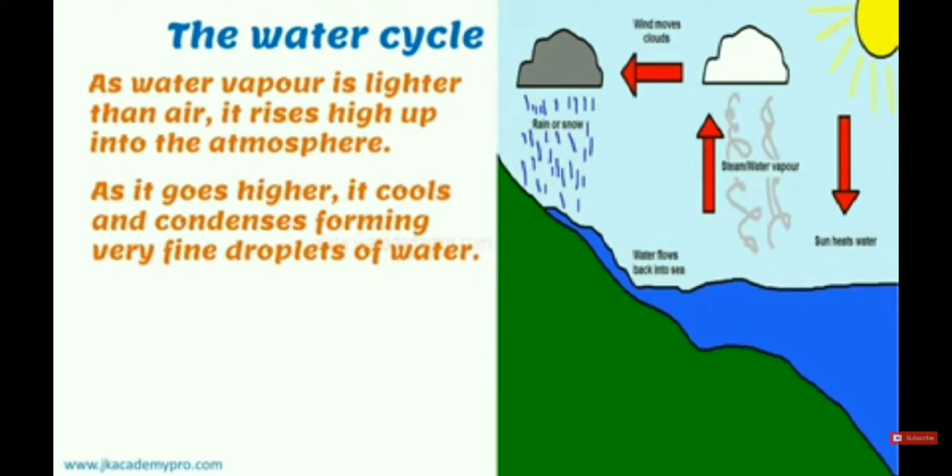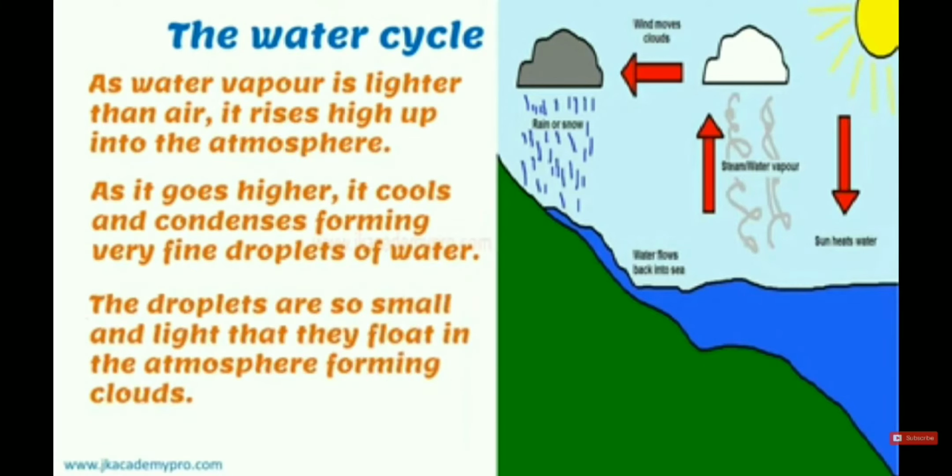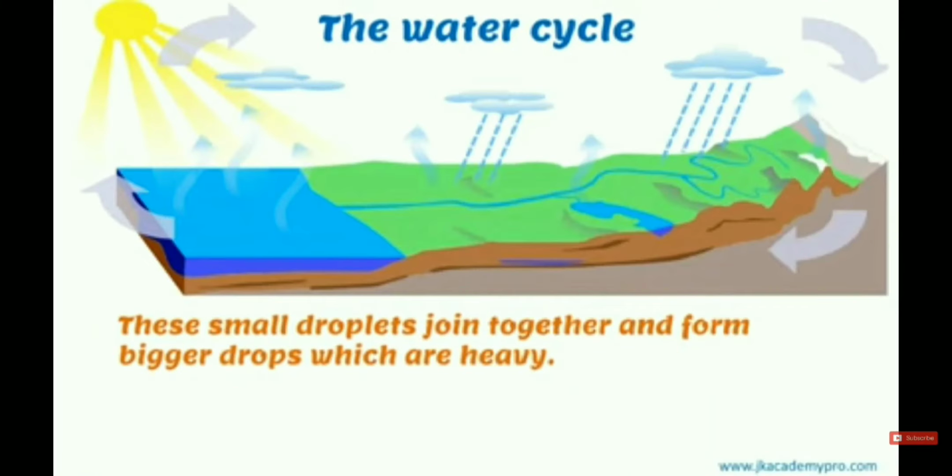As it goes higher, it cools and condenses, forming very fine droplets. Water vapor converts into droplets when it enters the atmosphere. The droplets are so small and light that they float in the atmosphere, forming clouds.